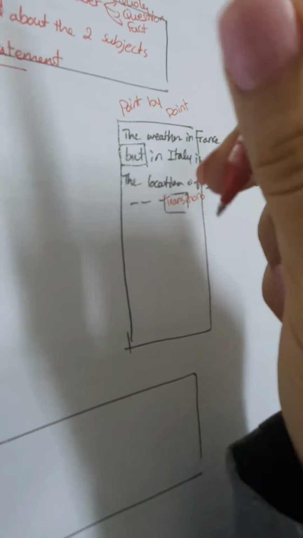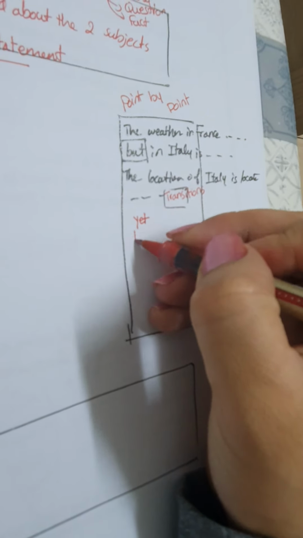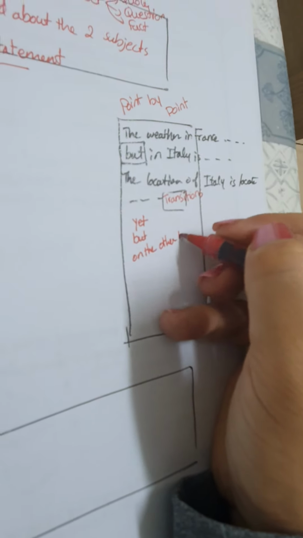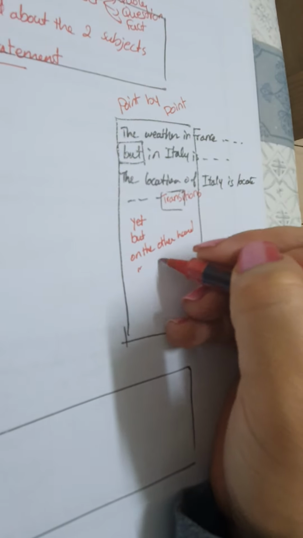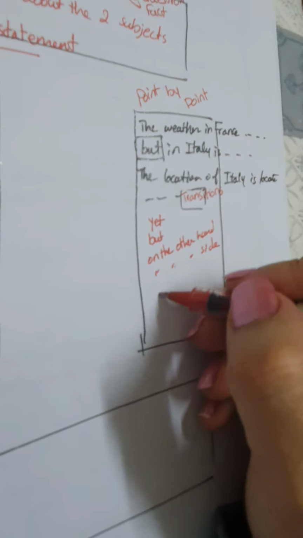I have many transitions to show what I am talking about, like yet, like but, like on the other hand, on the other side, nevertheless.